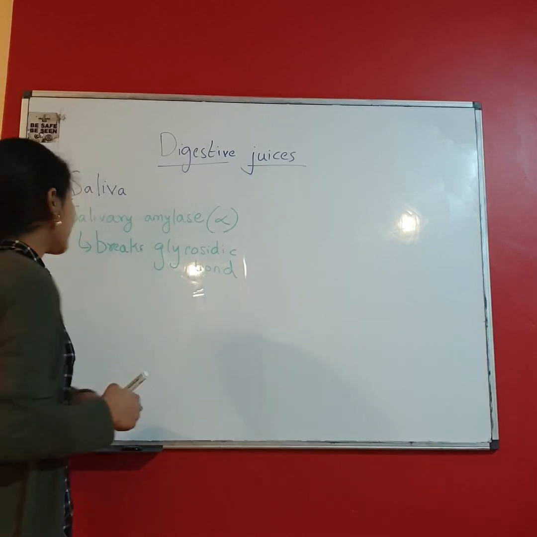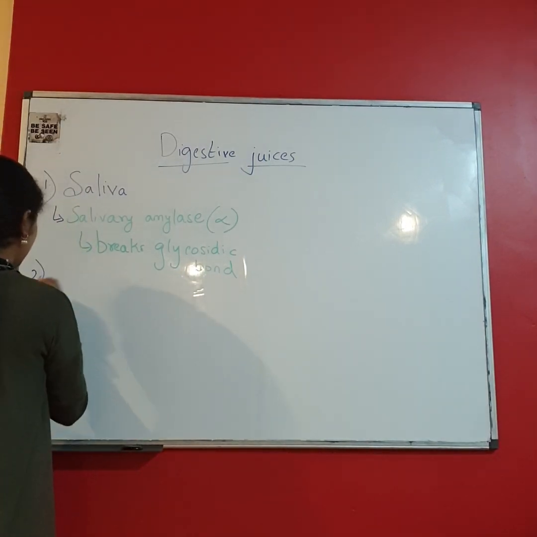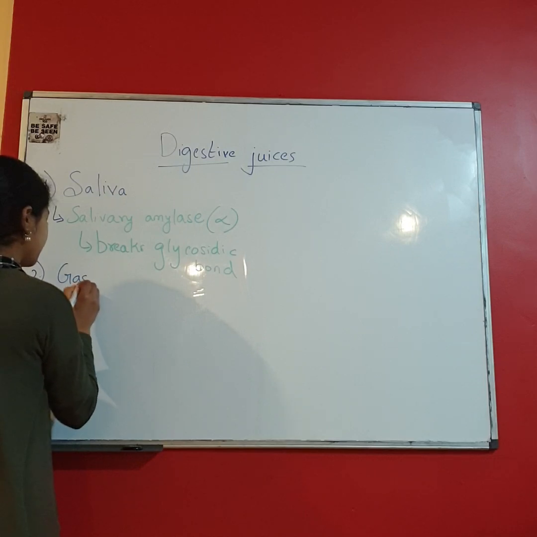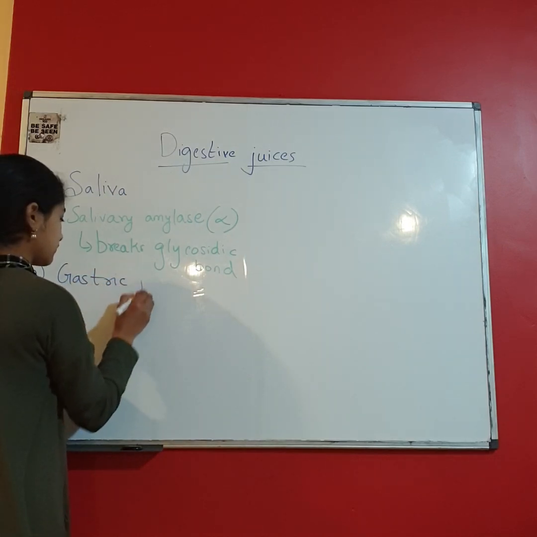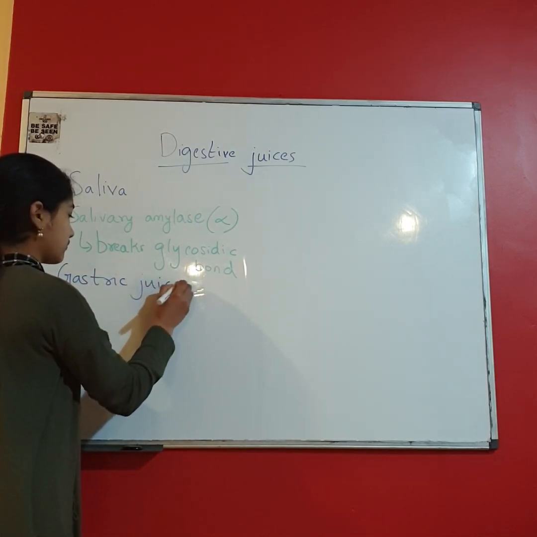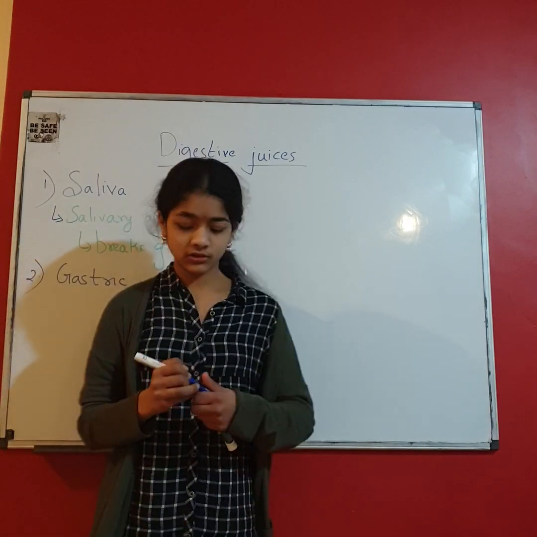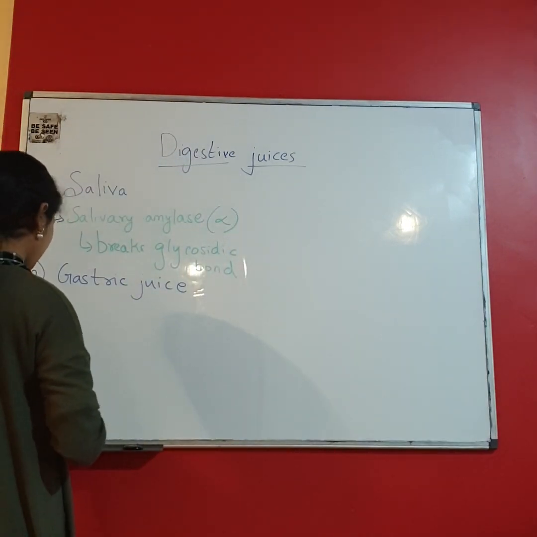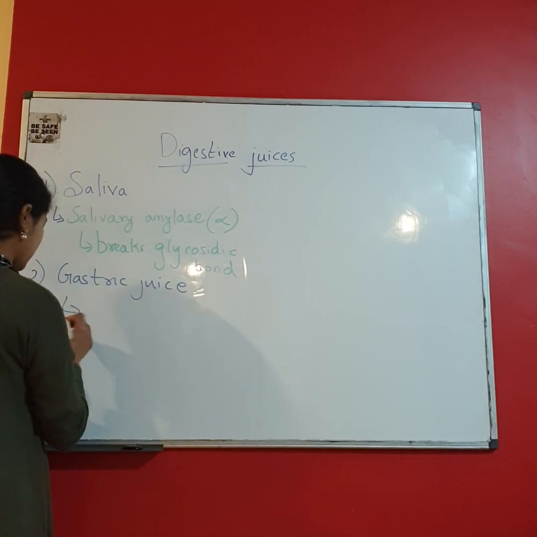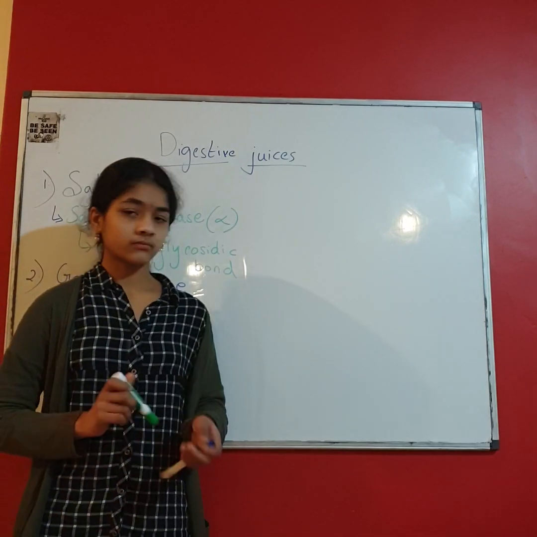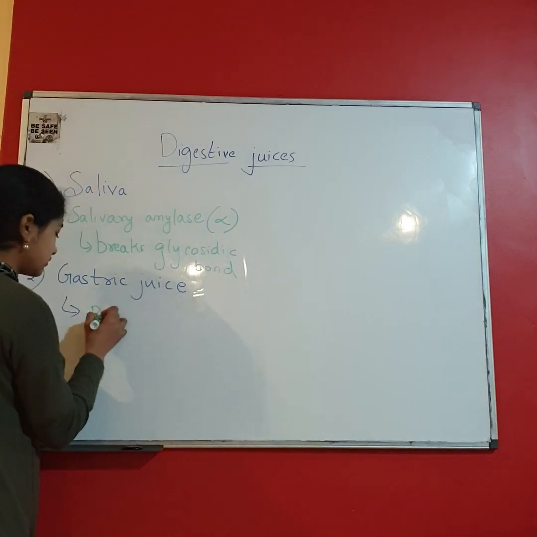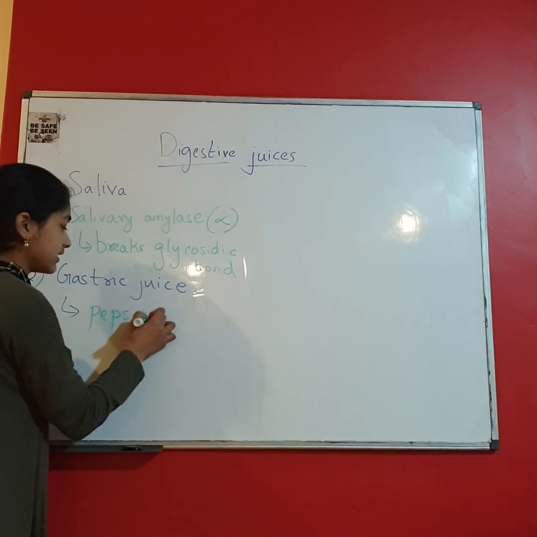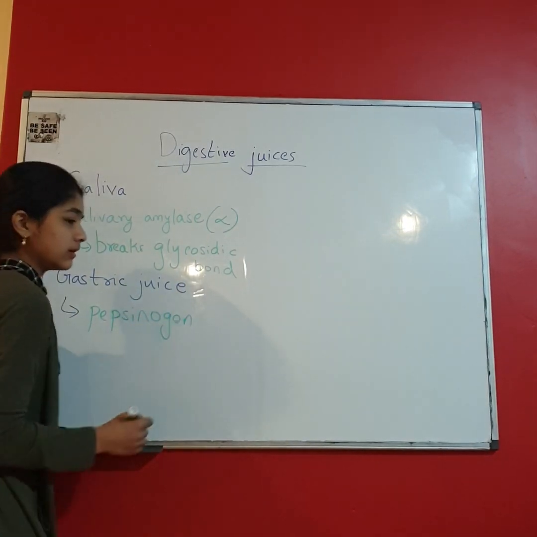The next one is called gastric juice. Gastric juice contains pepsinogen, which is the inactive form of pepsin.